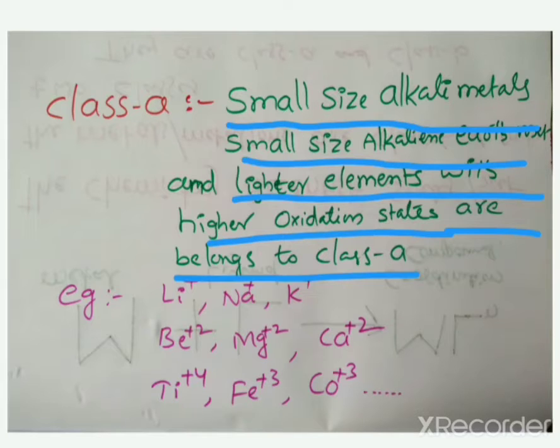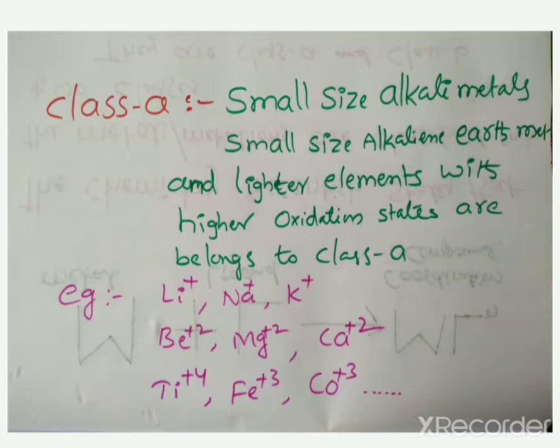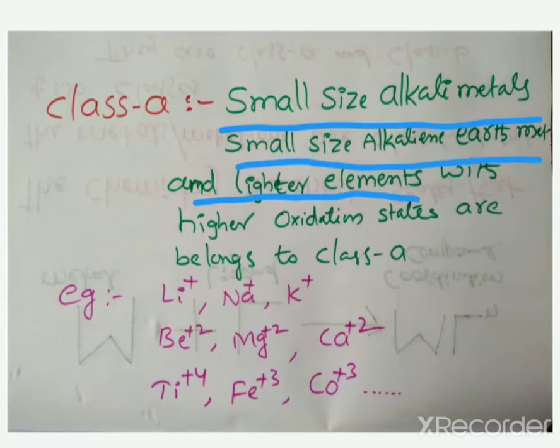What are class A? Small size alkali metals, small size alkaline earth metals and lighter elements with higher oxidation states belong to class A.